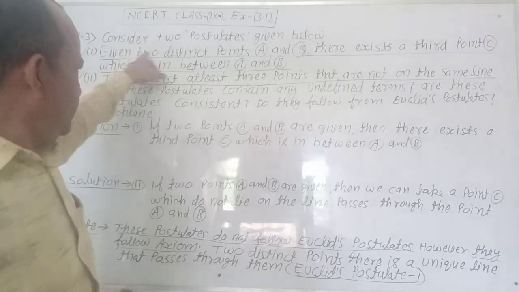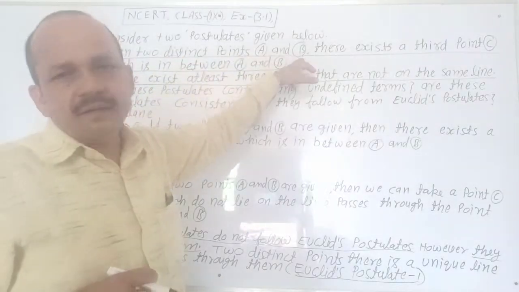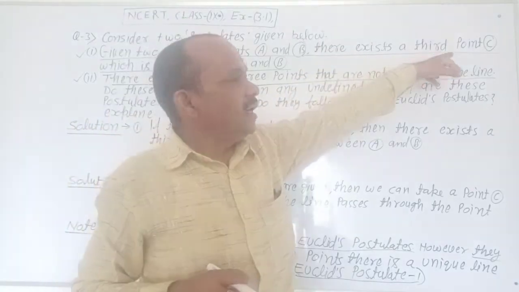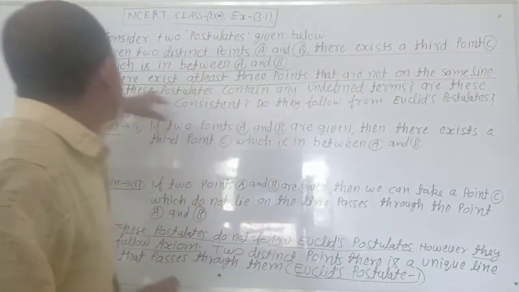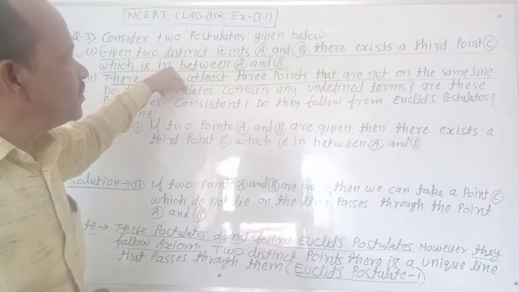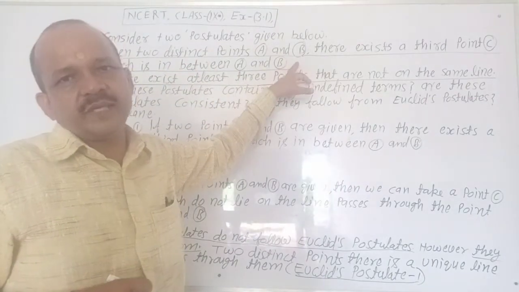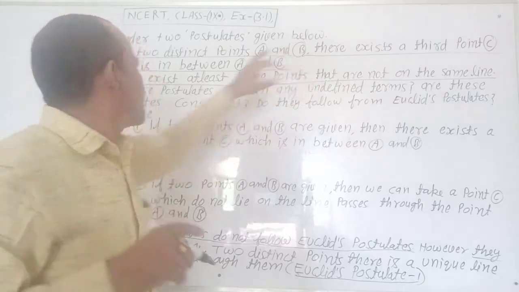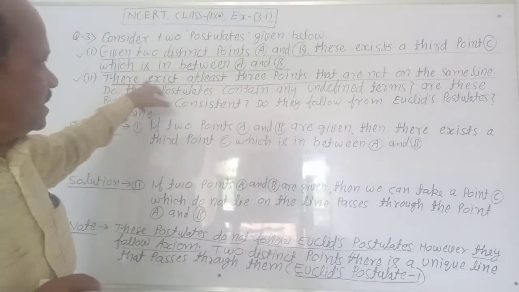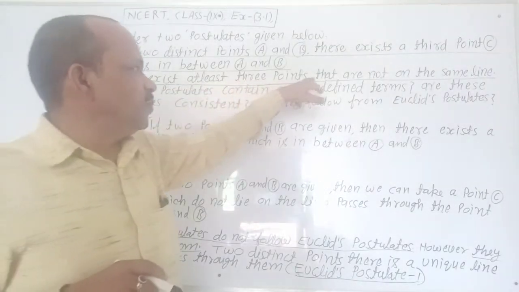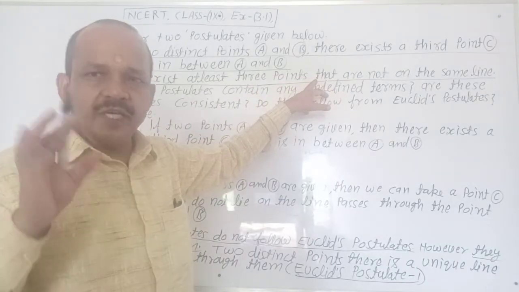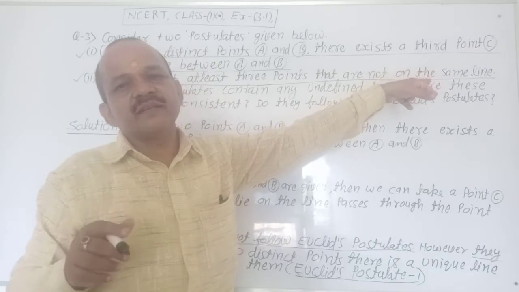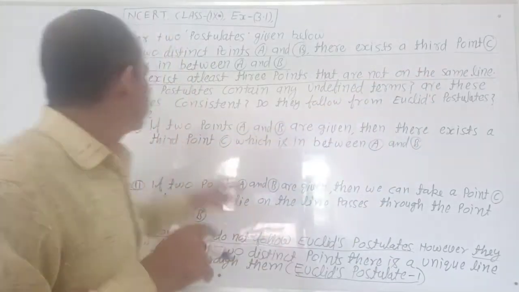First, given two distinct points A and B, there exists a third point C which is in between A and B. Is it clear? It is the first point. Second, there exist at least 3 points that are not on the same line.